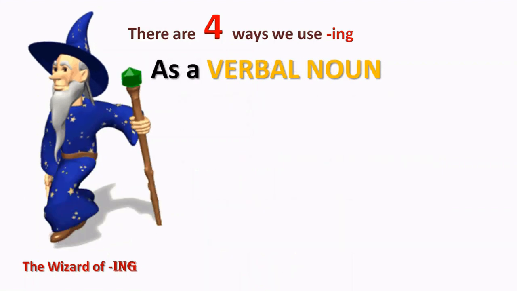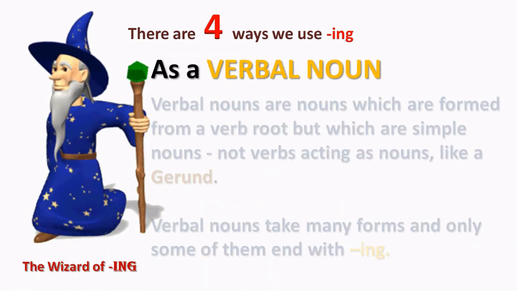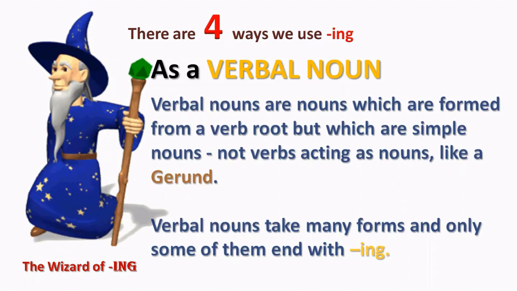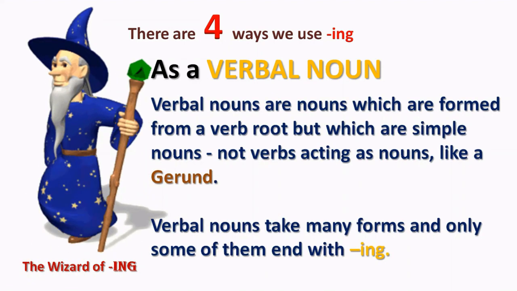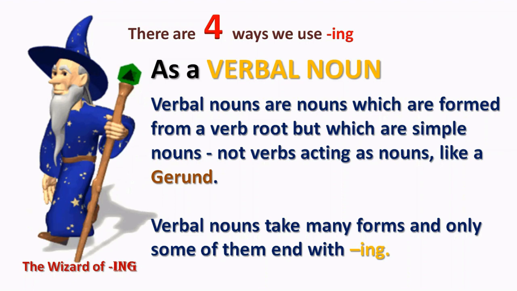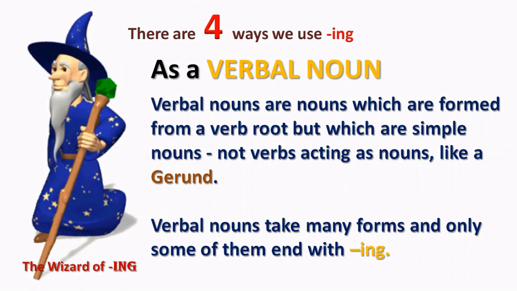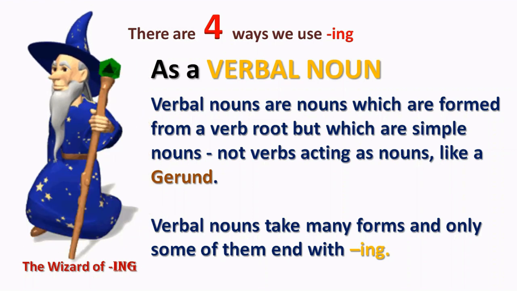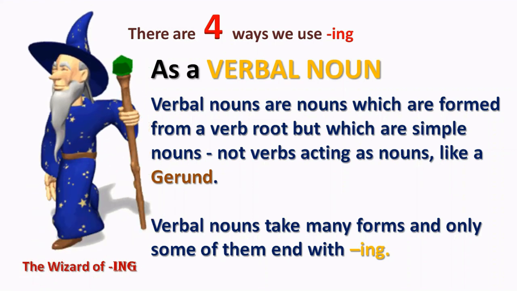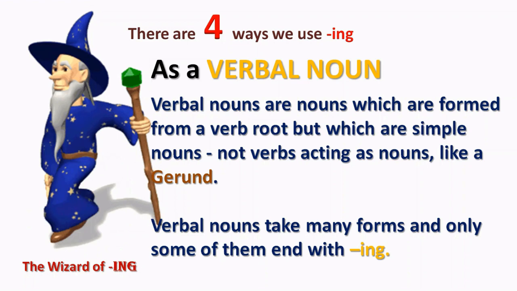Now, we also actually have real verbal nouns. Verbal nouns are nouns which are formed from a verb root, but which are simple nouns. They're not verbs acting as nouns, which is what makes up a gerund. Now, verbal nouns take many forms, and only some of them end with ing.